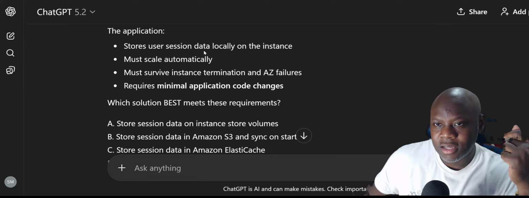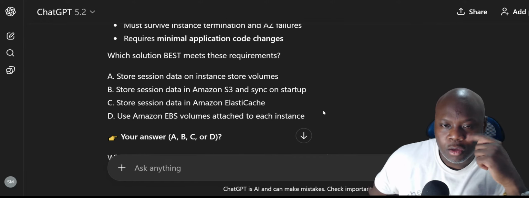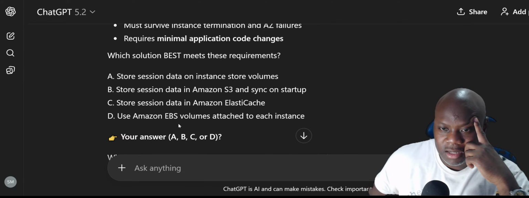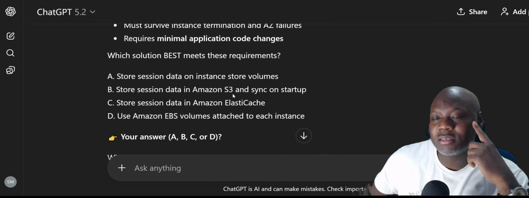But it says data locally on the instance, so I don't think it'll be ElastiCache. Use Amazon Elastic Block Store volumes attached to. All right, this one you just got to know what the services are. You got to know the difference between an instance store volume and Amazon S3 sync on startup. Oh, S3 is a bucket.